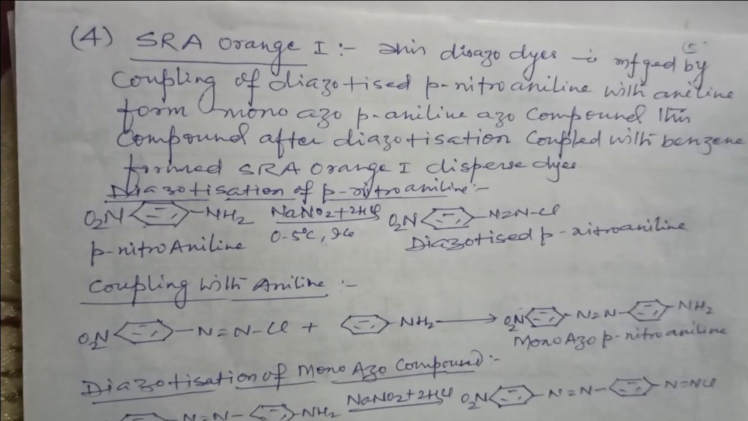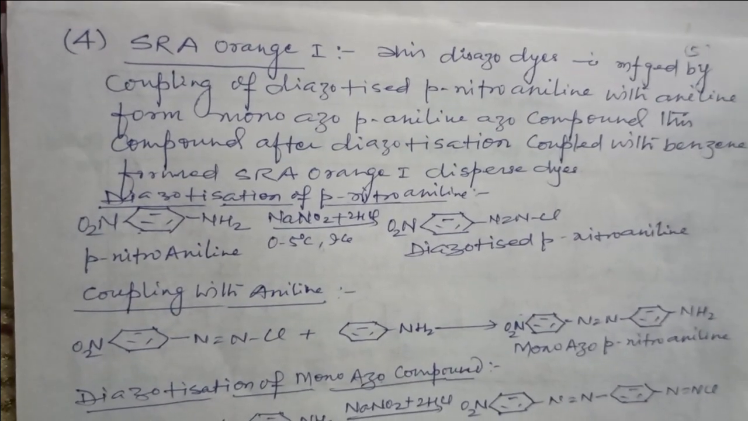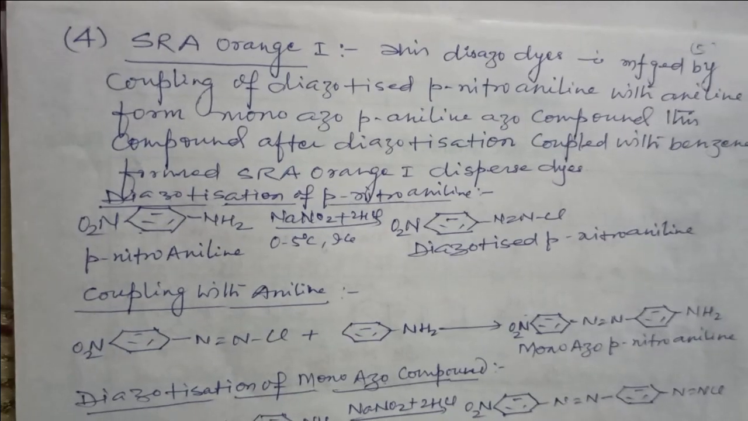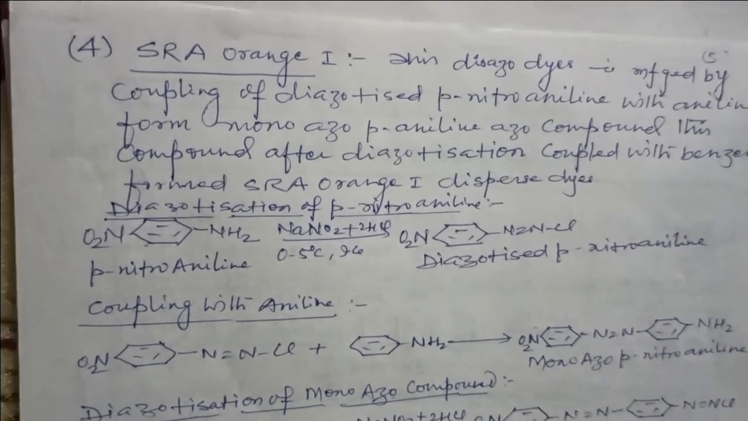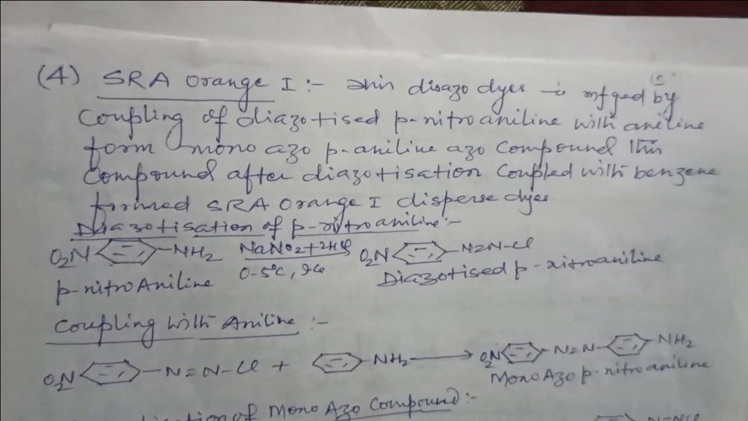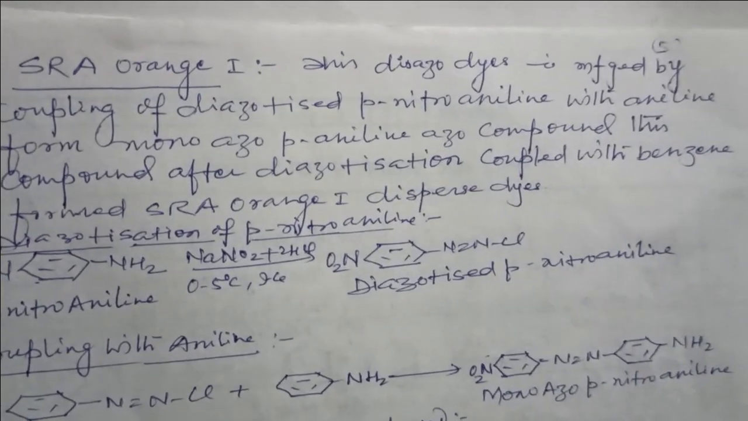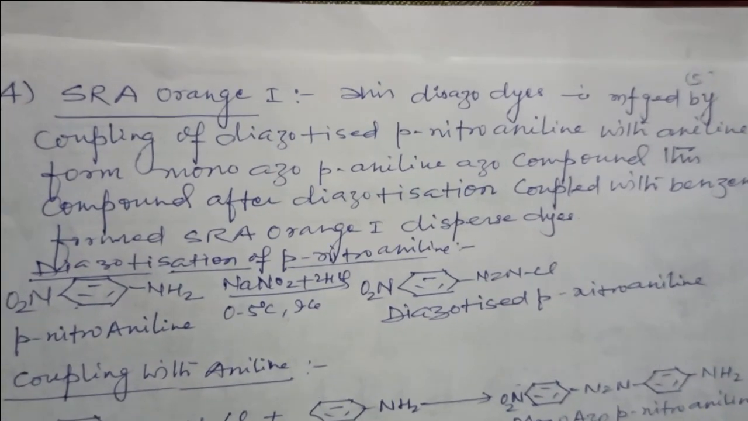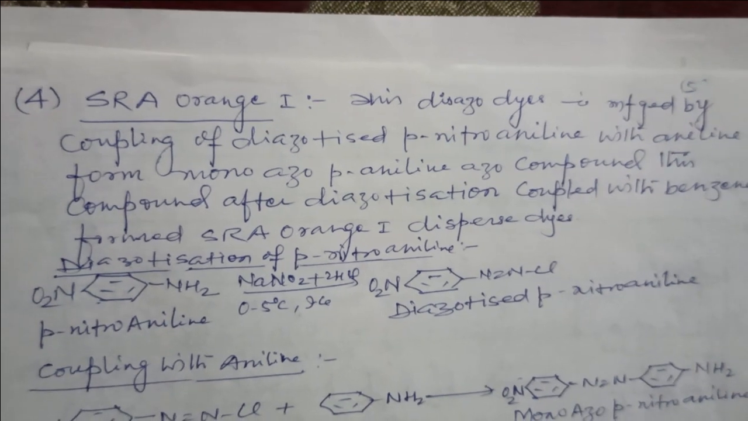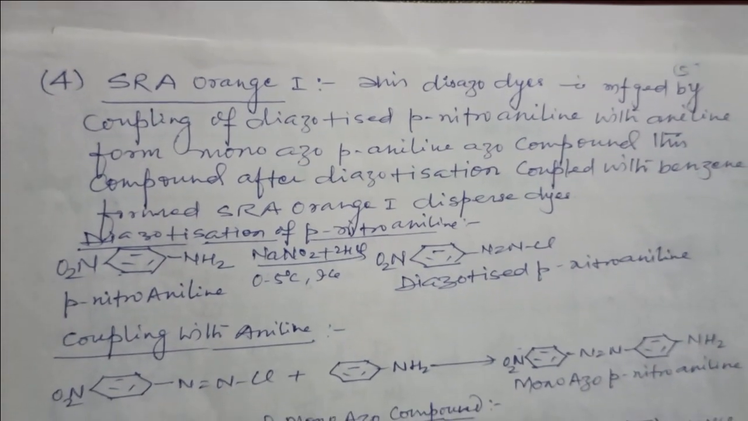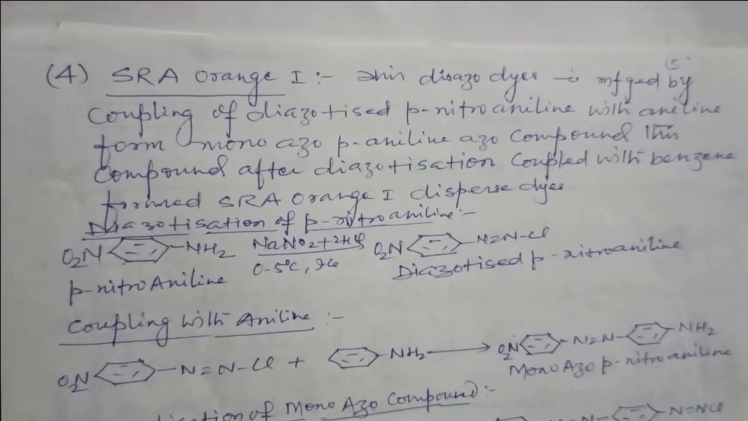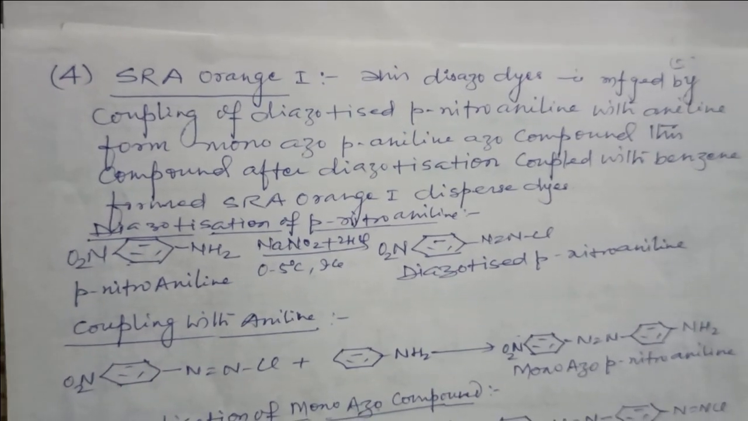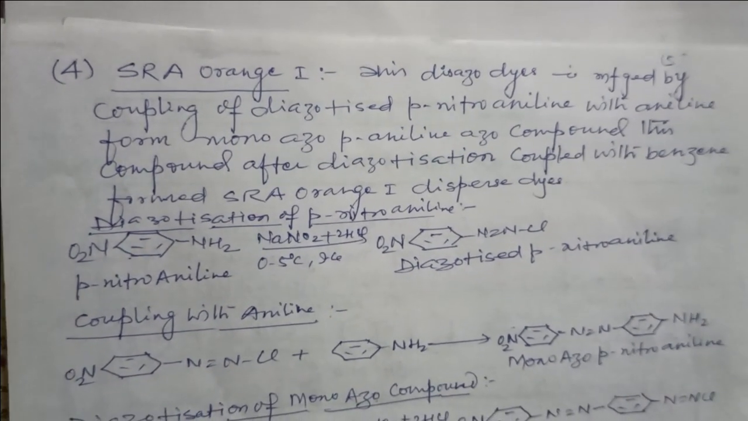Next dye is SRA Orange Fast. This is also a disazo dye, manufactured by coupling of diazotized para-nitroaniline with aniline to form monoazo para-nitroaniline azo compounds, and these compounds after diazotization coupled with benzene form SRA Orange Fast disperse dye.